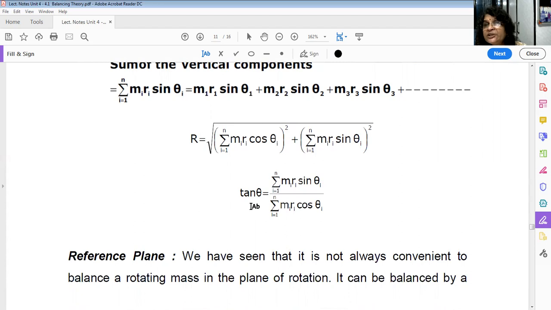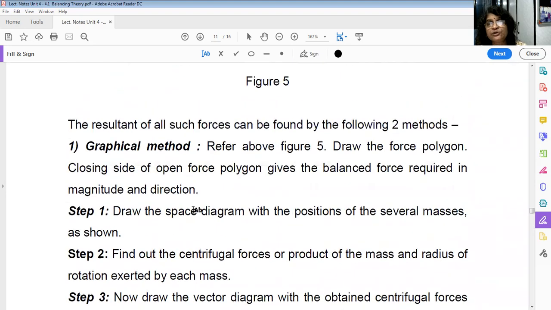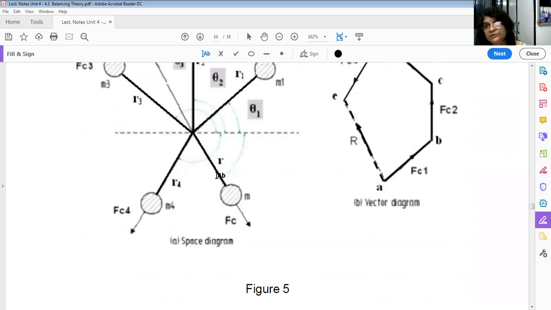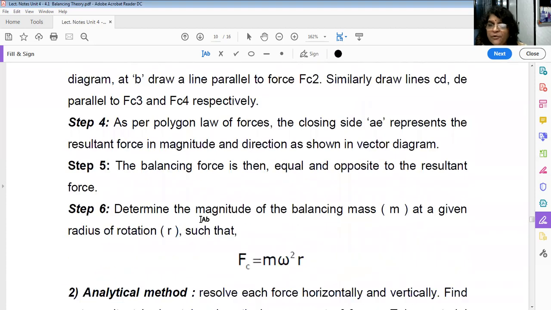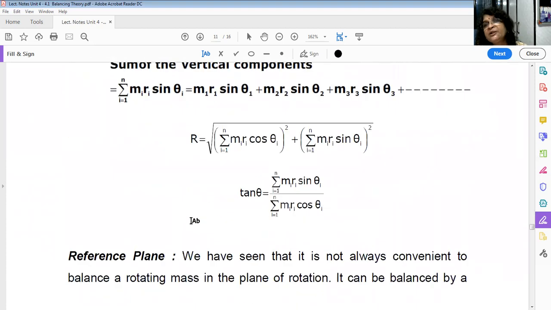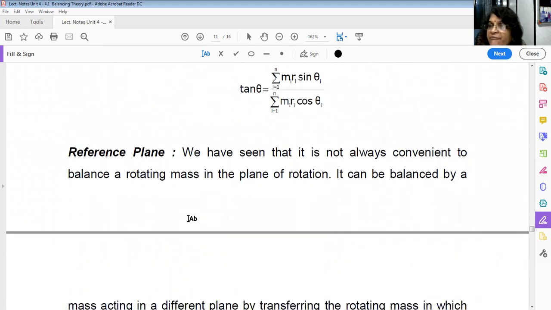How will you find out direction theta? Okay, that is summation of M1 R1 sin theta upon summation of M1 R1 cos theta 1. Okay, see here. So you will get the same force, that is same balancing mass FC. Understood? So this is the analytical method. Of course, avoid analytical method that involves too much equations. Graphical method is very, very simple.